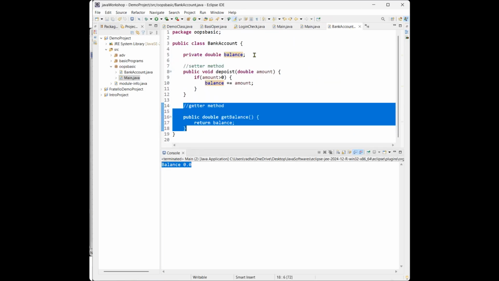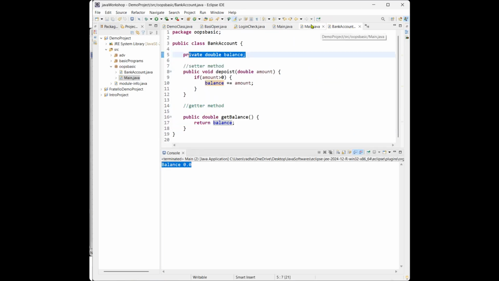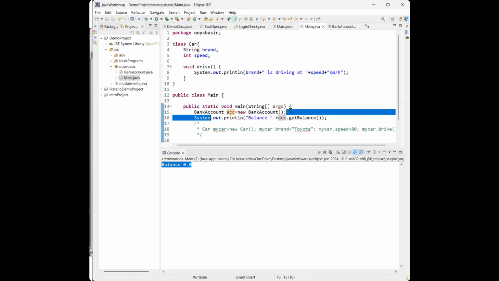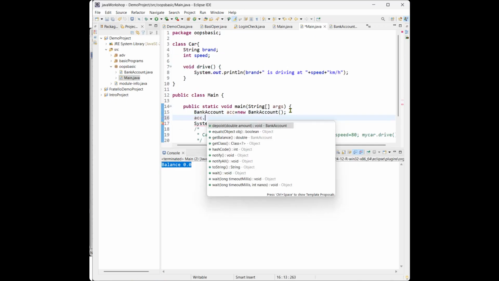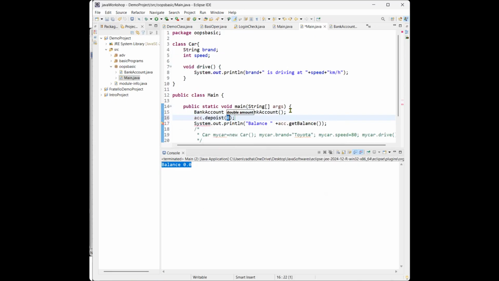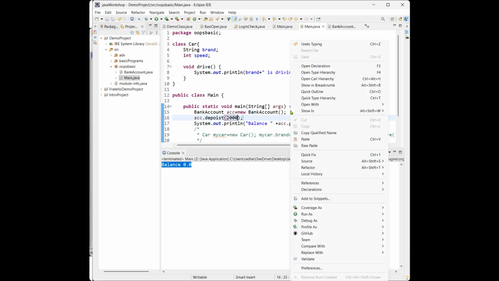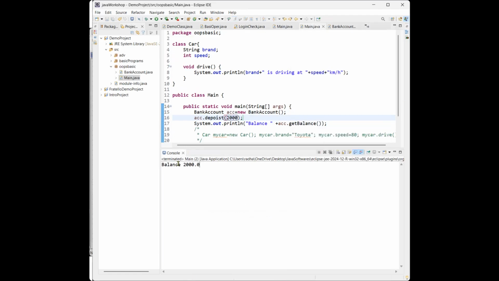Why? Because we didn't have any balance. So first we will deposit some amount in the balance. Here we have the deposit, right? To set some values, deposit amount, we need to deposit some amount, say 2000. Now let me save this and run it again. Run as Java application. See, the balance is updated. Balance is equal to 2000.